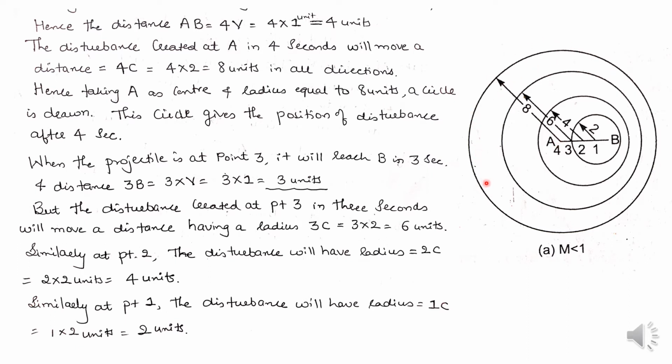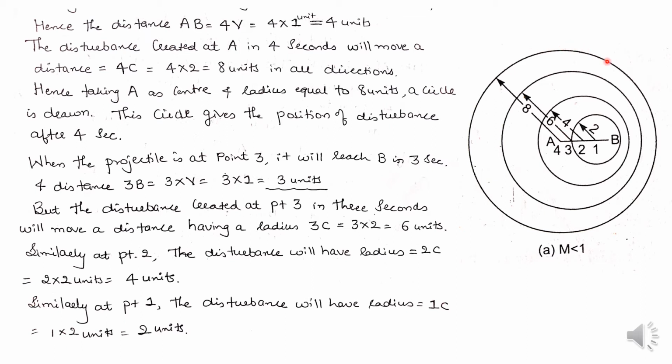Taking point A as the center and radius equal to 8 units, where 1 unit equals 1 centimeter, we take 8 centimeters as the radius. Taking A as the center and radius 8 units, the circle is drawn like this.